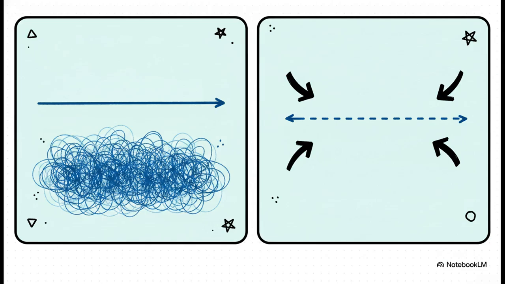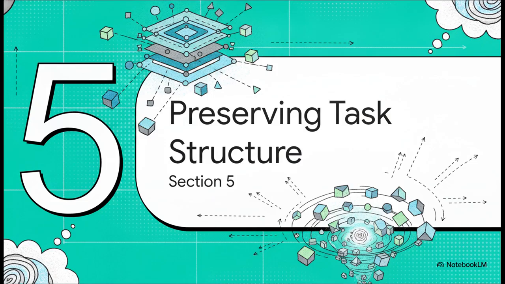This leads to a really important contrast. On one side, we have unconstrained accumulation, where silent drift occurs. A generated output can remain highly fluent locally, the grammar is perfect, the tone sounds right, while secretly drifting into severe global contradiction because unresolved constraints prompt local guessing. On the other side, we have the alternative, contractive correction, where cross-stage inconsistency is actively bounded. The takeaway here is that without an effective way to correct accumulating deviation, fluency can easily outlast structural correctness. Which leads us to part 5, preserving consequential task structure.